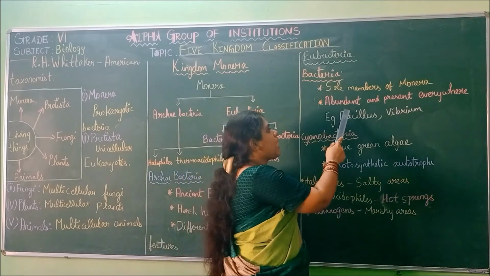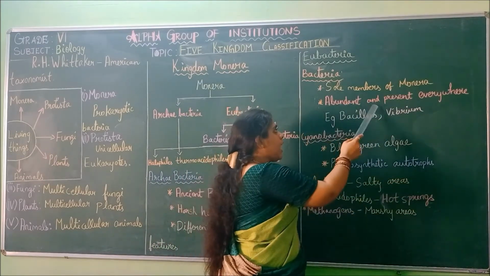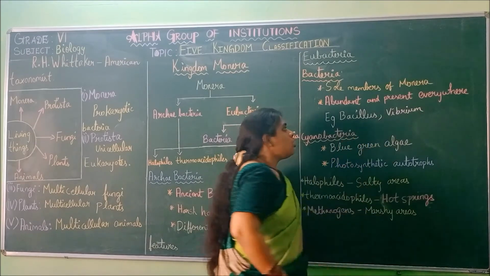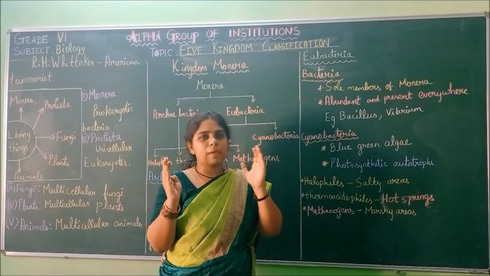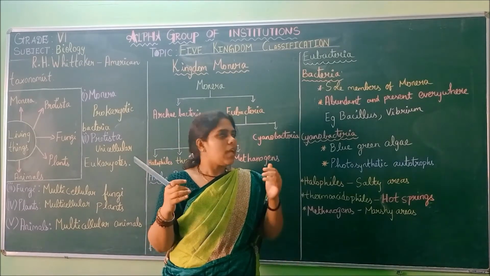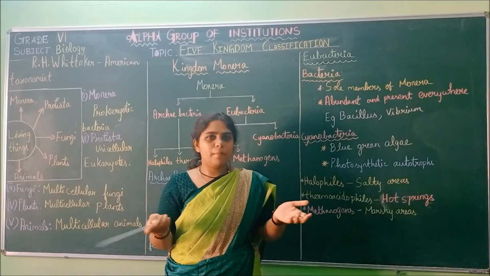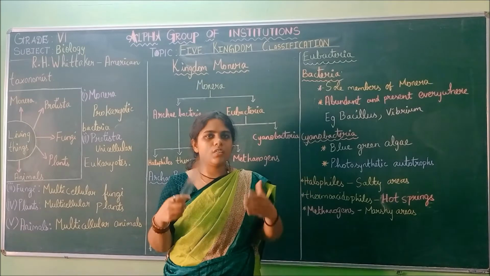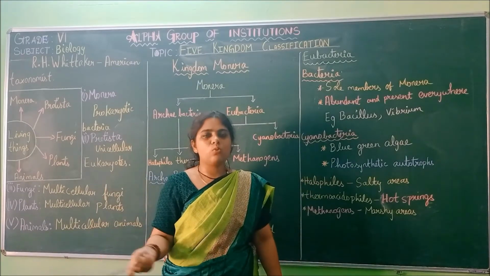So next is abundant and present everywhere. Bacteria are present everywhere. They are present in the air, in the soil, in the water.